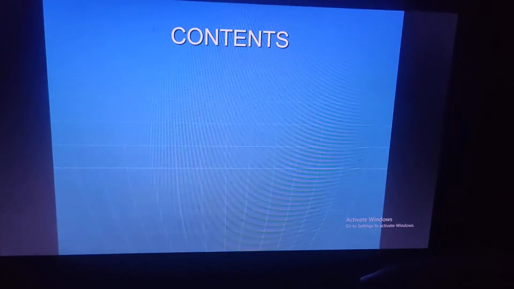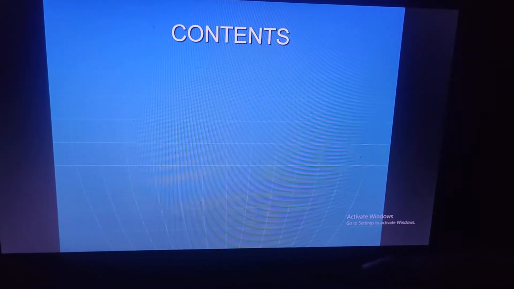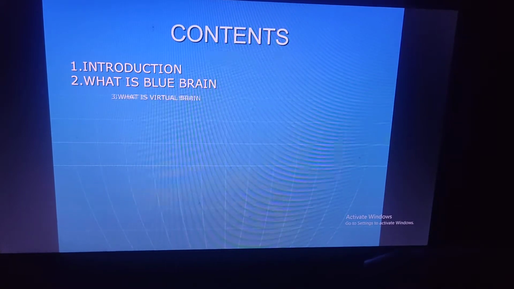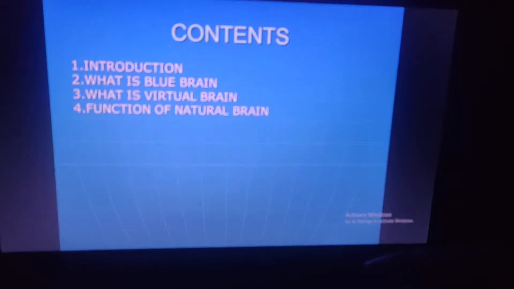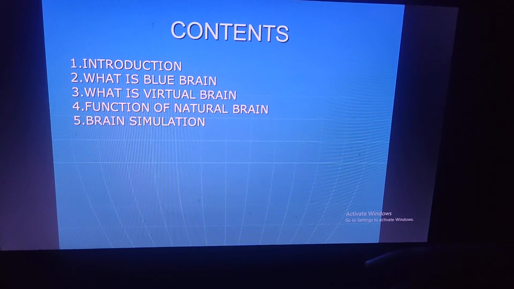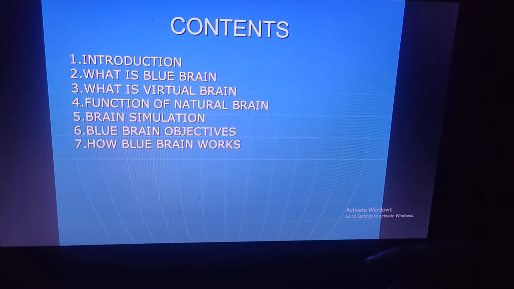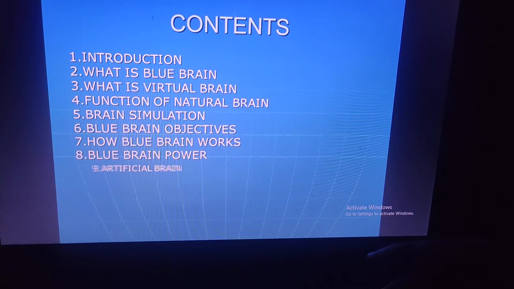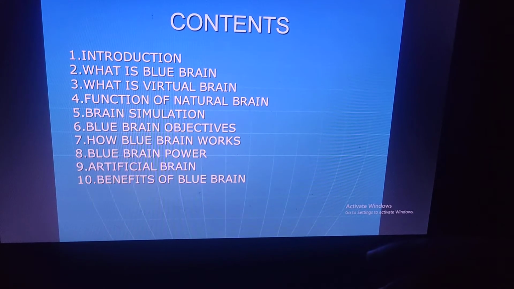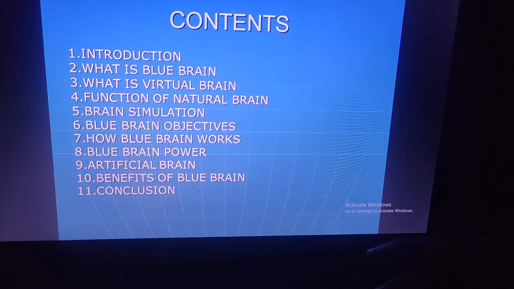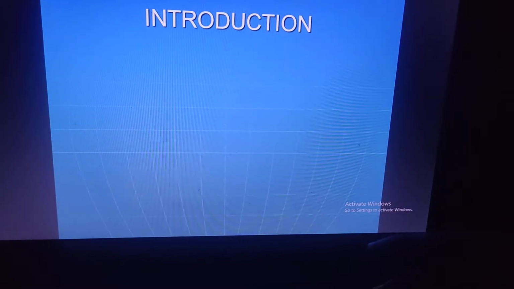Blue Brain. Here is the content which I will provide to you: introduction, what is Blue Brain, what is virtual brain, function of natural brain, function simulation, Blue Brain objectives, how Blue Brain works, Blue Brain power, artificial brain, and benefits of Blue Brain. And lastly, I will explain the conclusion part. So let's start. First of all, I will introduce Blue Brain.